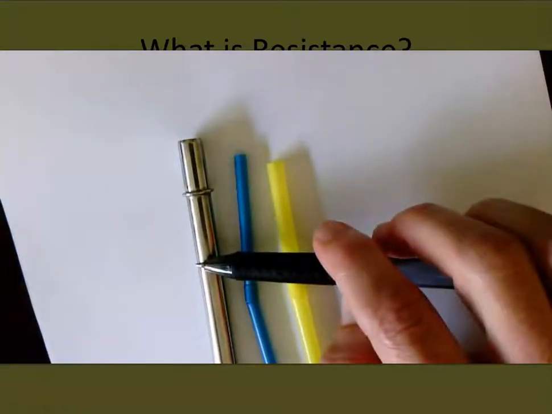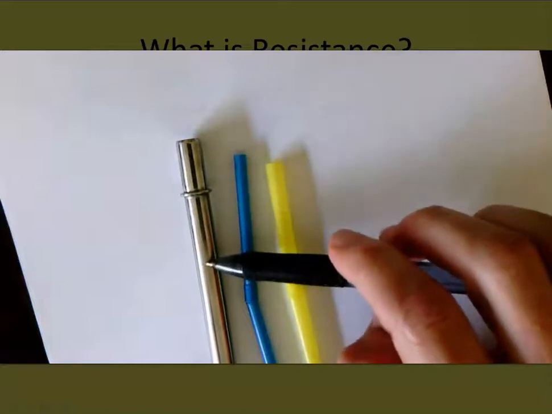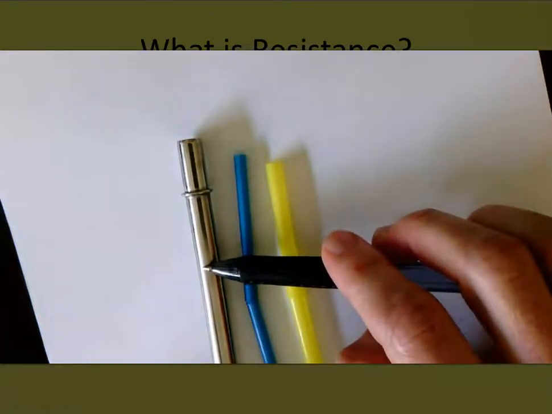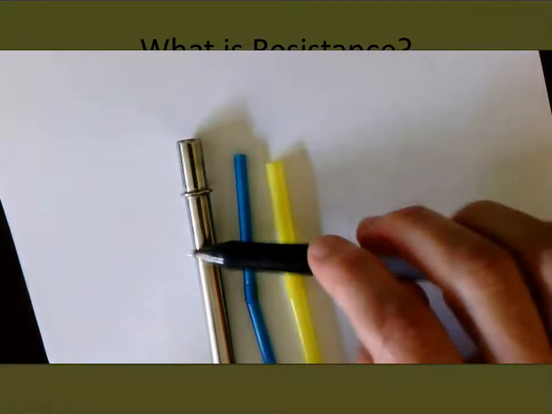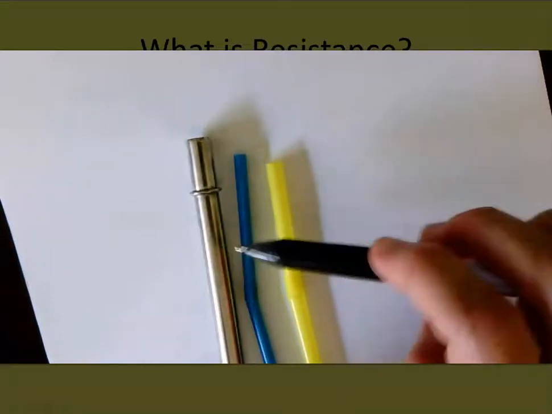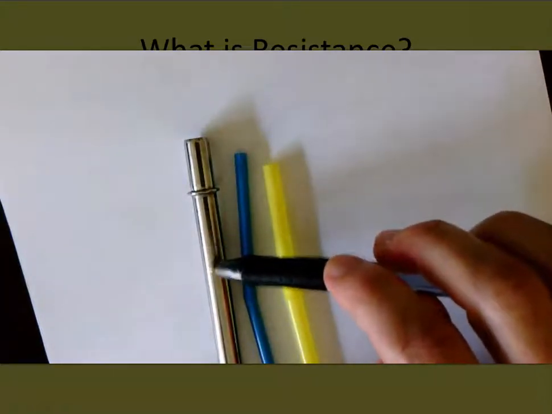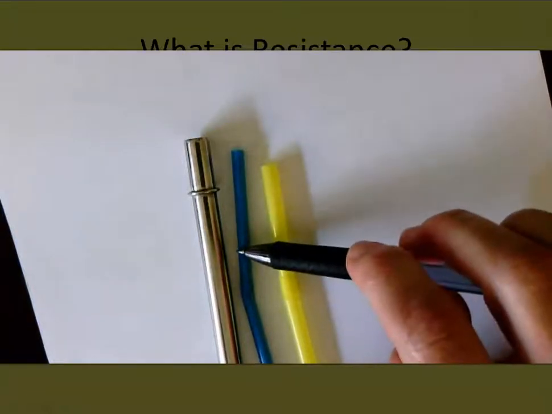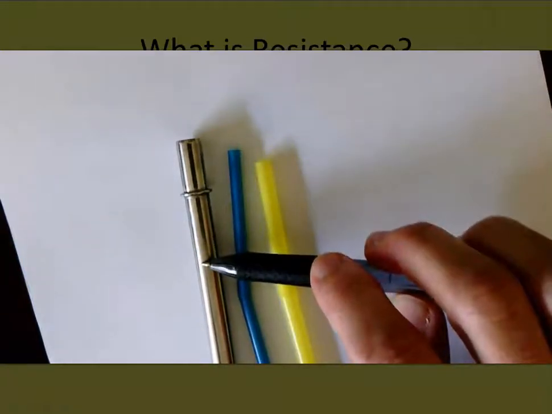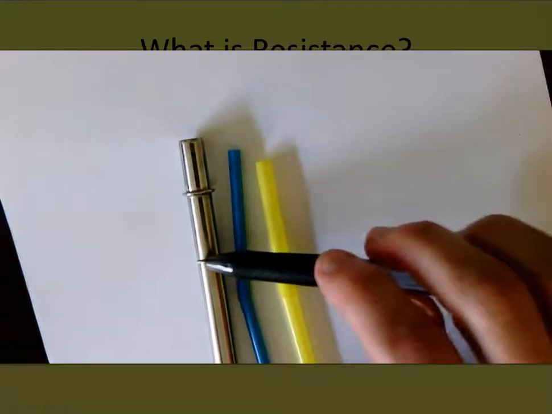So, suppose I'm looking right here. If I blow through this one, it's going to be easier for me to blow air through this tube because it's bigger around. So it'd be easier to have a high current here than it would be to use a smaller one. So something's resistance is what's keeping it from happening. This would have a high resistance to airflow because it's just thin, and this would have a small resistance to airflow. It's going to be much easier for me to blow air through a bigger tube.